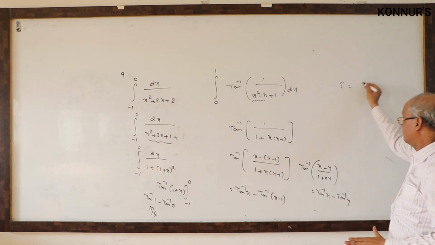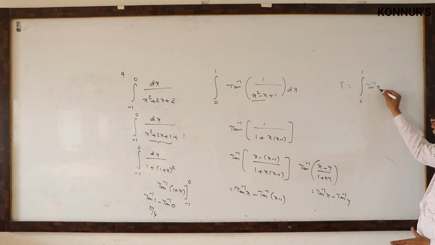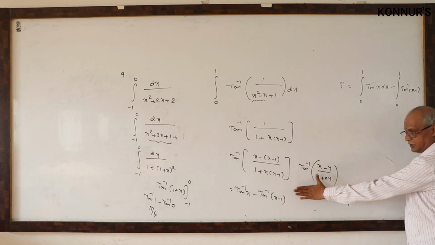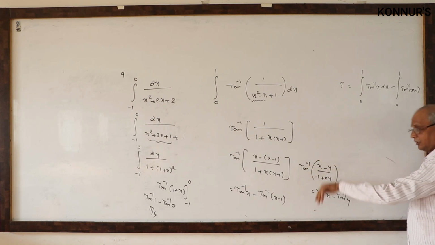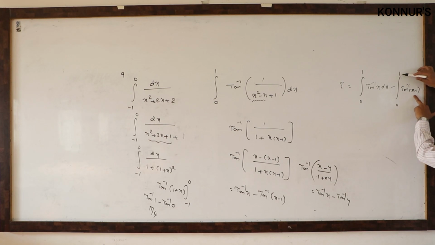I is equal to integral 0 to 1 tan inverse x, the first integral, minus integral 0 to 1 tan inverse of x minus 1. Still we will not do integration. So far we didn't do any integration. Only inverse trigonometry we are using. Still continue, try to reduce. Leave the first integral, go to the second integral. Something can be done here.